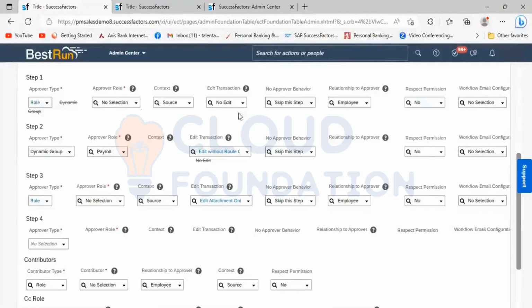While setting up the workflow, these are the important headings which we need to focus on. The approval type and the approval role are mandatory, where we need to go and select. We have seen the role, the dynamic group, the dynamic role. As a support consultant, there are requirements where the workflow is not getting triggered for a particular user.